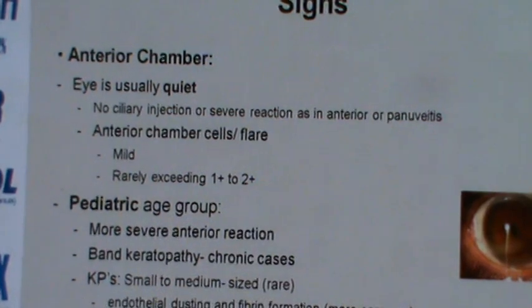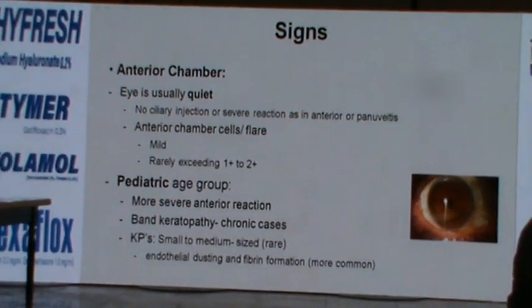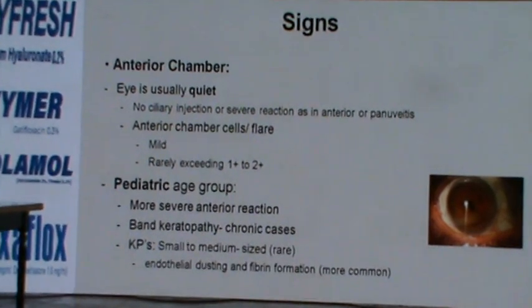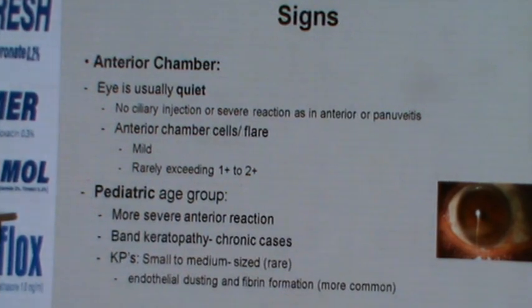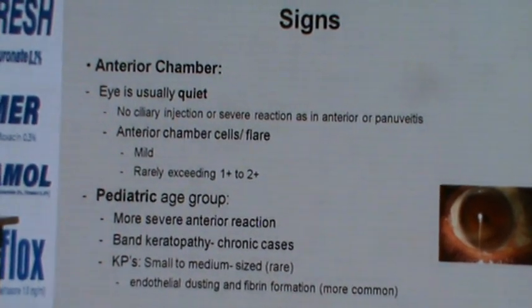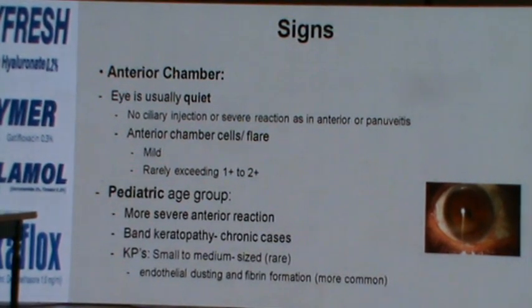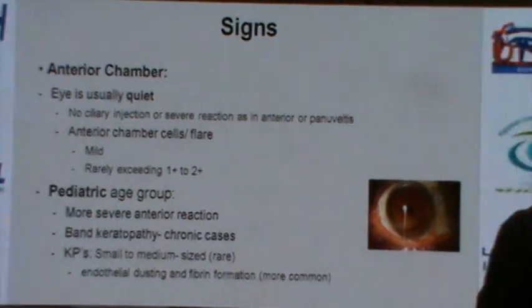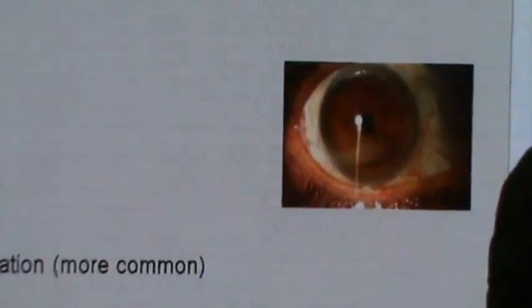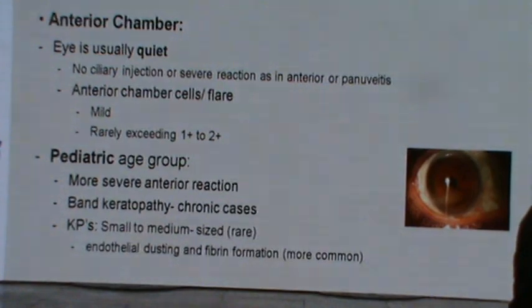We examine them, as Dr. Rahan beautifully taught us how to do. The anterior chamber is usually quiet. There isn't the associated ciliary injection or the severe reaction that we see in anterior or pan uveitis. The cells in there are usually mild, rarely exceeding 1 to 2 plus. In the pediatric age group, however, we may see a more severe or prominent anterior chamber reaction. In chronic cases, they usually develop band keratopathy. KPs are less common, but there may be small to medium-sized KPs, or more commonly endothelial dusting.